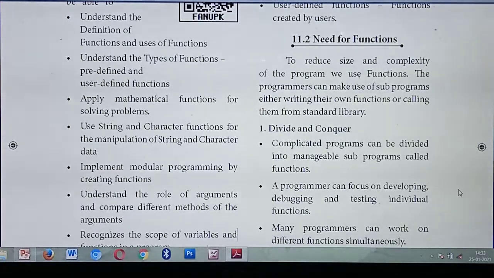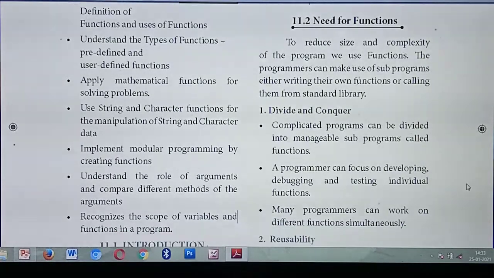Okay. So already I said, using the function you are able to reduce the size as well as the complexity of the program. The main program is divided into small sub programs. How are we going to access the sub programs? By calling the functions. That means you have written nearly 20 or 30 sub programs, and you are going to access those sub programs using functions. So the first concept of need for function is divide and conquer.